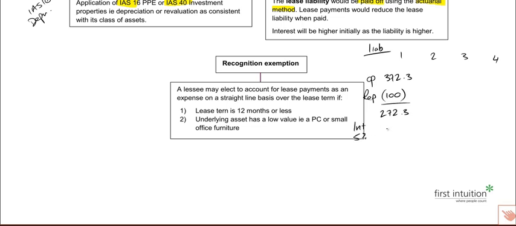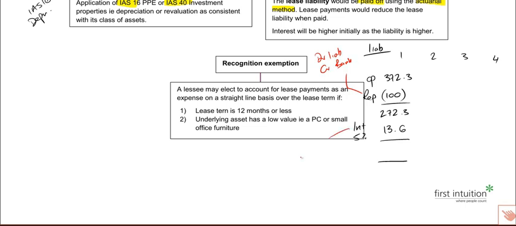5% of 272.3 is 13.6. That's going to go to finance costs, and it will increase the lease liability as well. So we decrease the lease liability through the repayment and increase it with the interest. Double entry wise, as you know, when we go about accounting for that repayment, we'll debit the lease liability and credit our bank as we pay the money out.